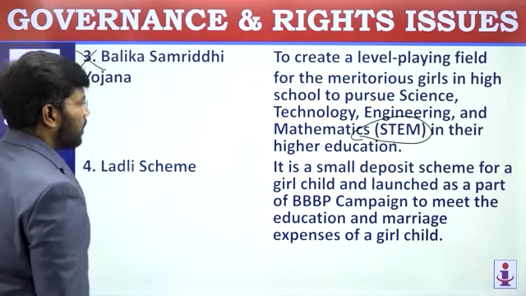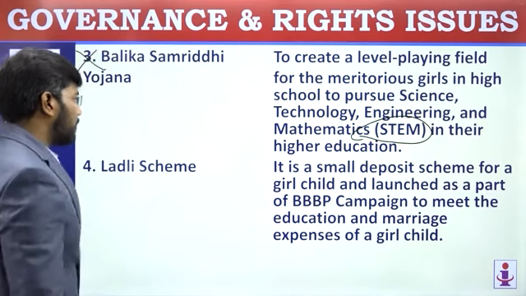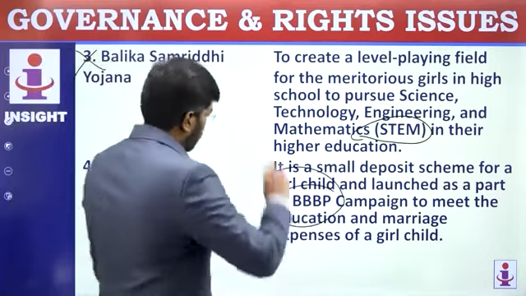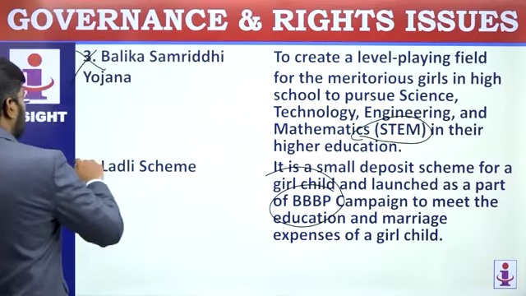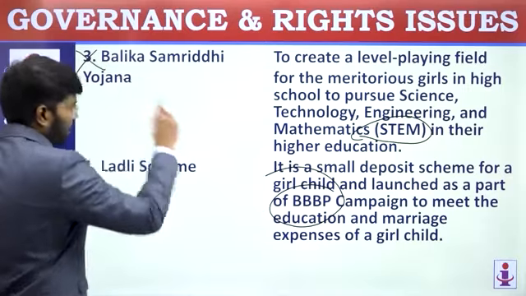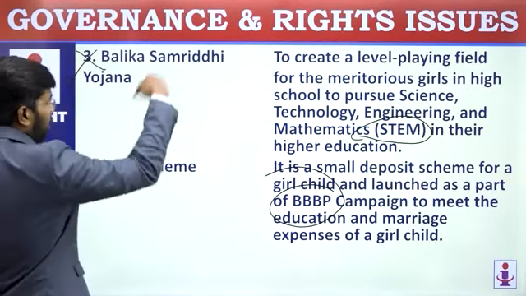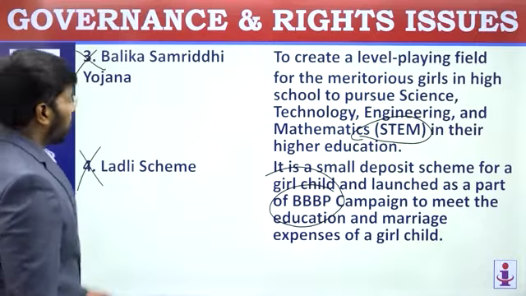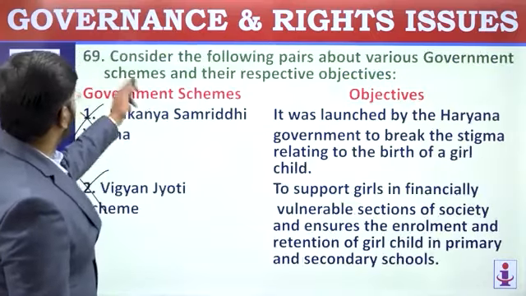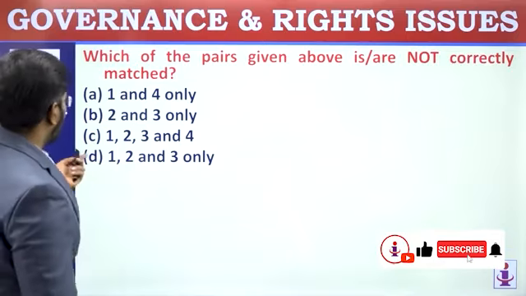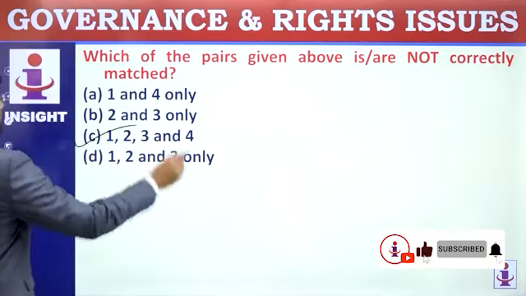Ladli scheme: it is a small deposit scheme for the girl child, launched as part of Beti Bachao Beti Padhao. This is Sukanya Samriddhi. So all four statements are incorrectly paired. The correct match for 4 is the first, and 2 and 3 are intermixed. All are incorrectly paired. And what have they asked, correctly paired or incorrectly paired? Which of the above are not correctly paired? All are not correctly paired: 1, 2, 3, 4.